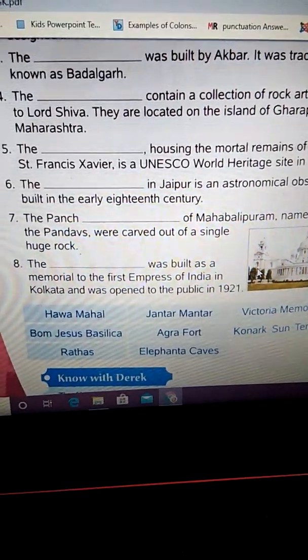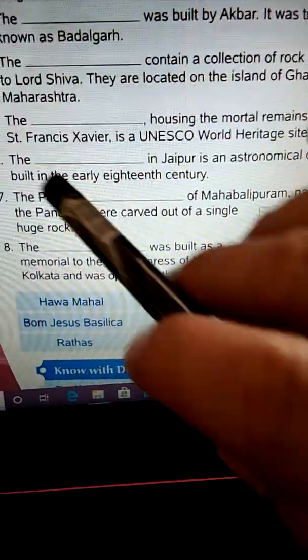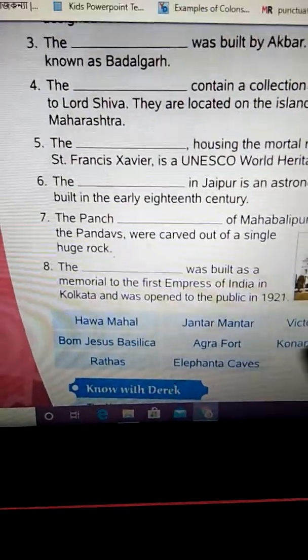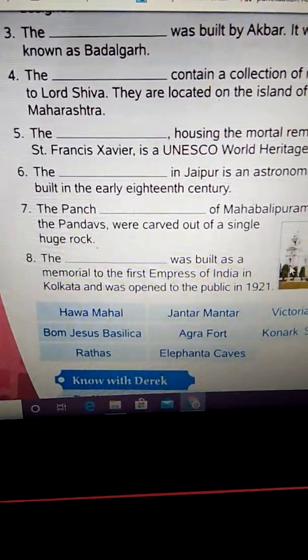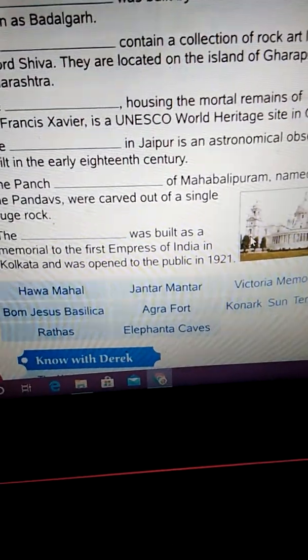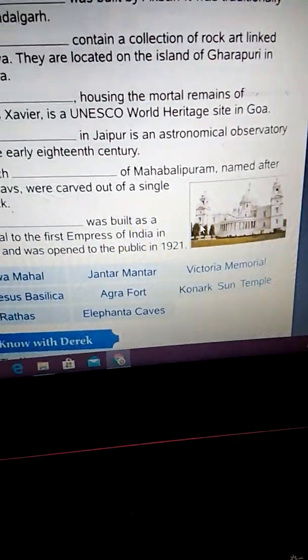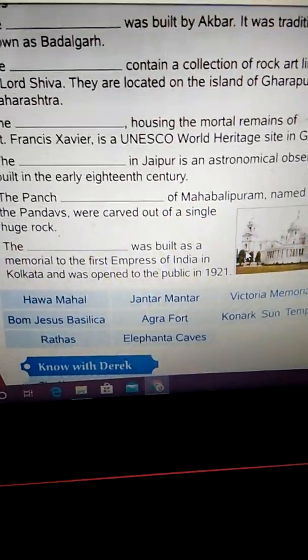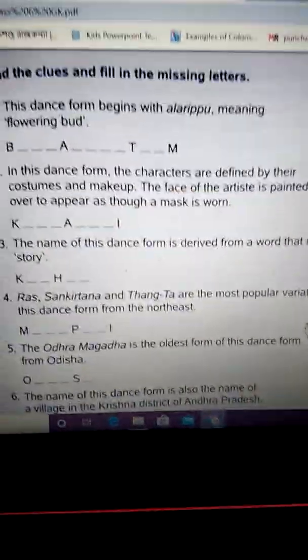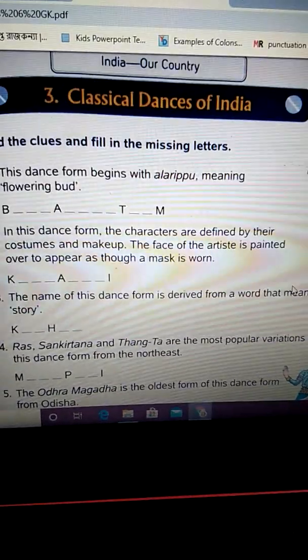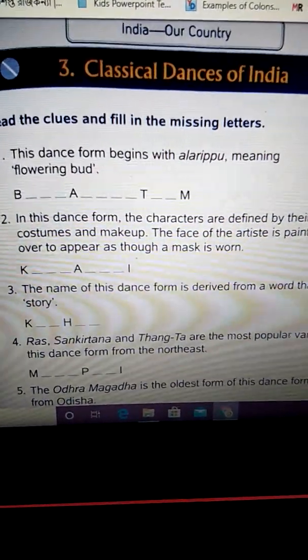Understood? What you have to do, you have to fill in the blanks with the correct monument. Okay, the names are given over here, so you will have to fill with these names. Understood? This is what you have to do in the second chapter. Now we come to the third chapter. Third chapter is all about classical dances of India.